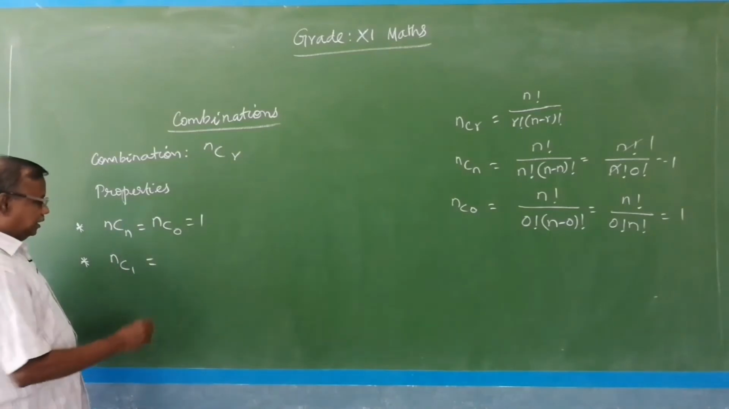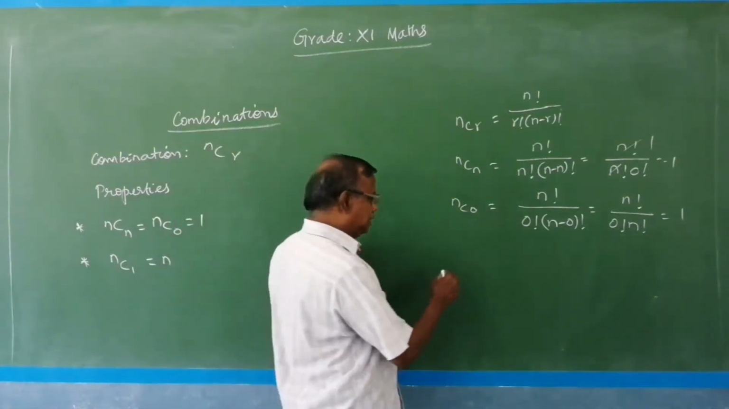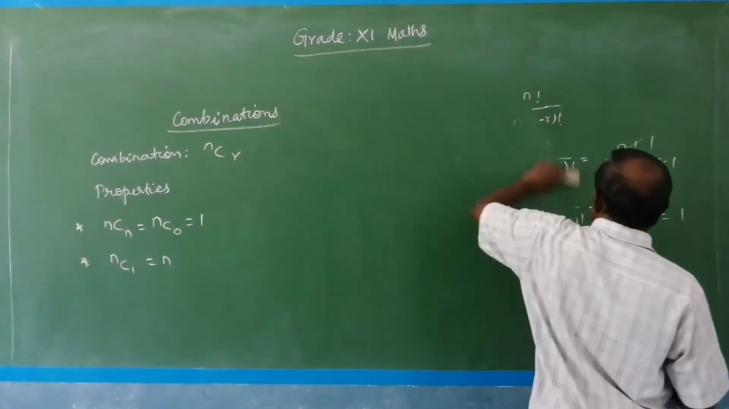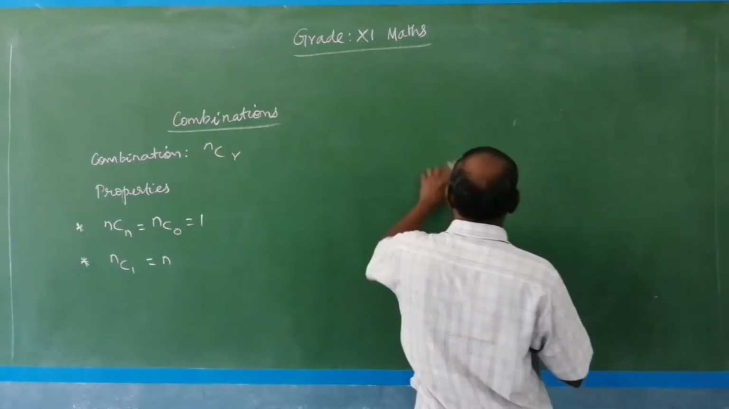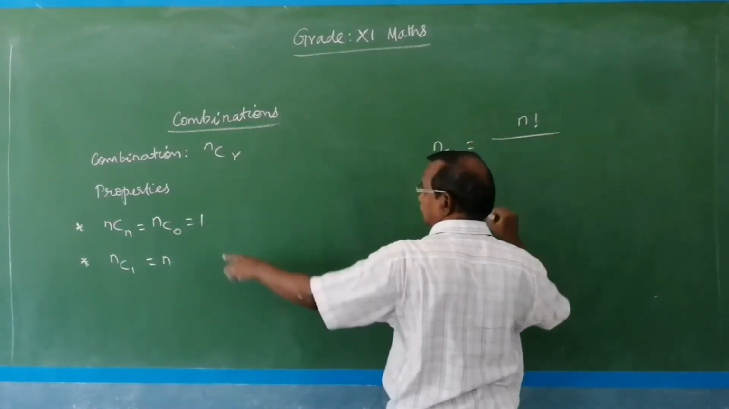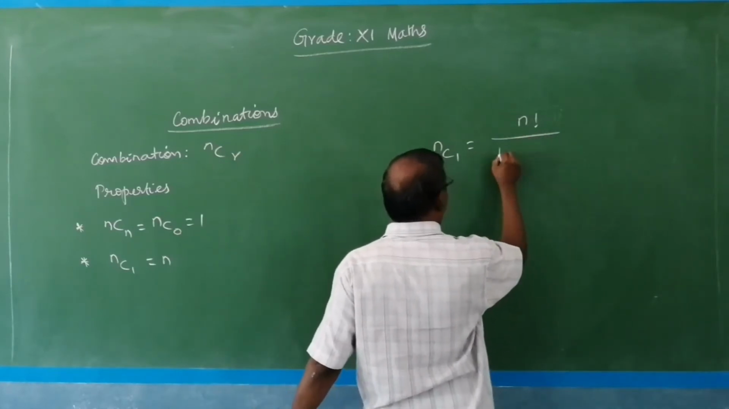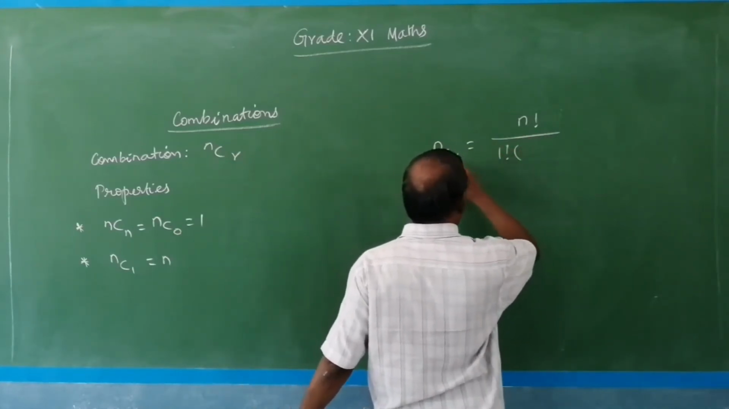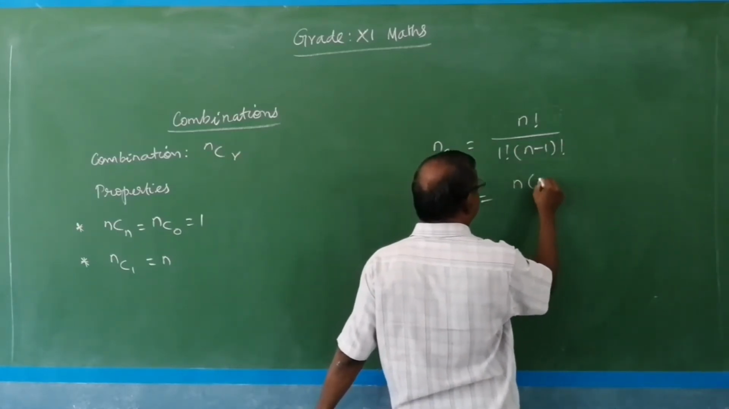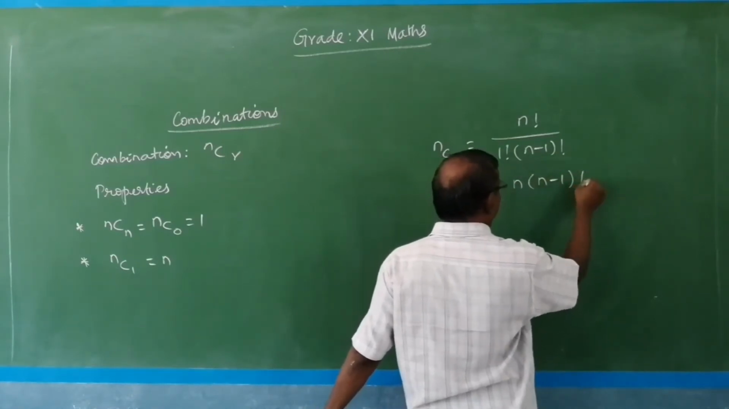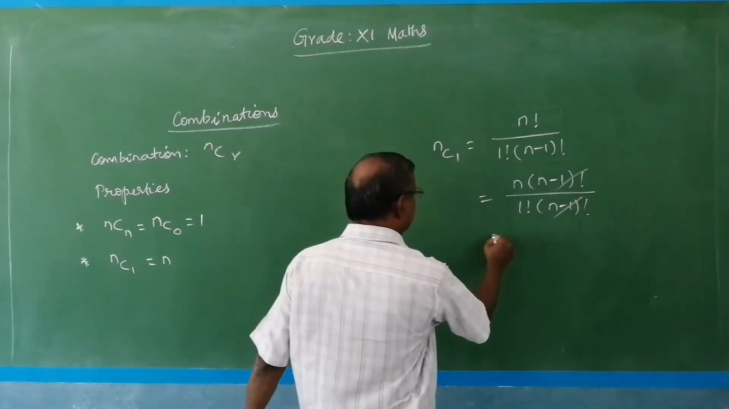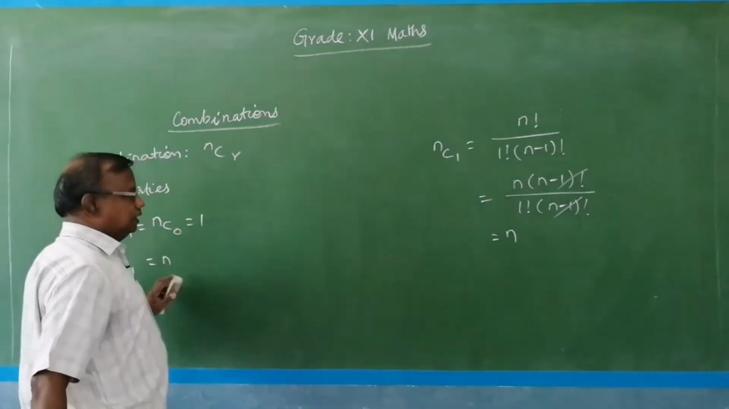The next one is NC1 equal to N. Here look at this. NC1 equal to, based on the formula, N factorial divided by R factorial, that is 1 factorial, into N minus R factorial, that is N minus 1 factorial, which is equal to N into N minus 1 factorial divided by 1 factorial into N minus 1 factorial. So it is nothing but N. So NC1 equal to N.